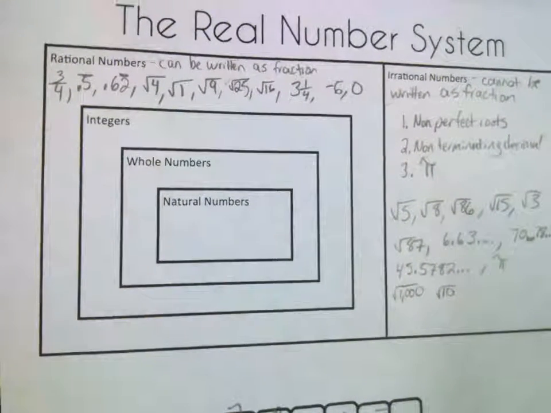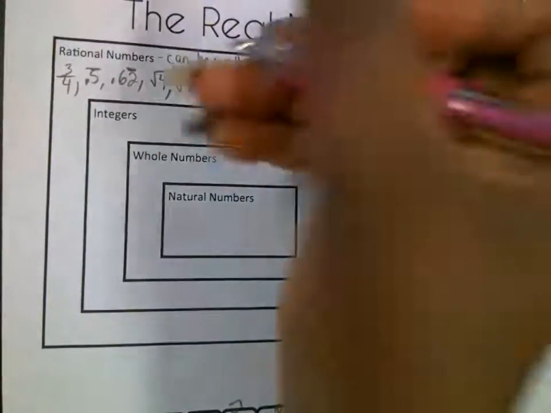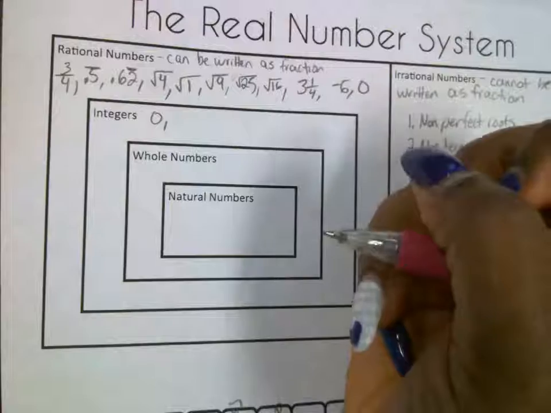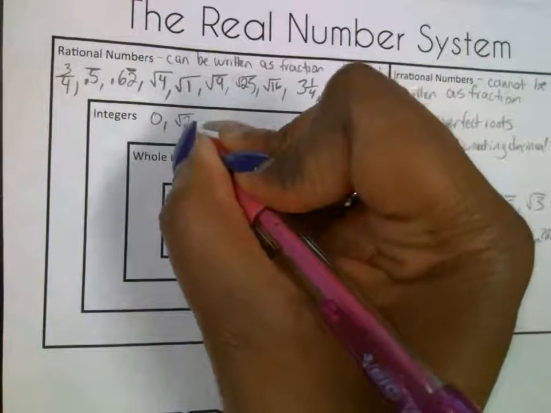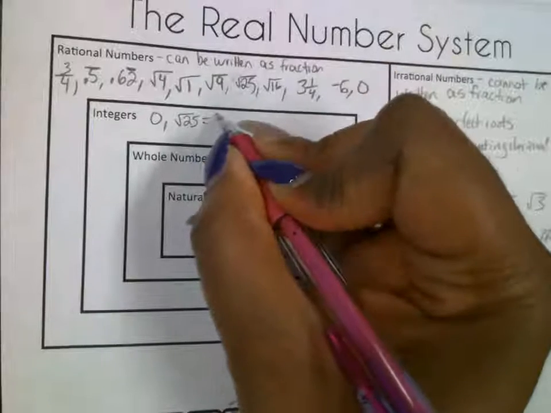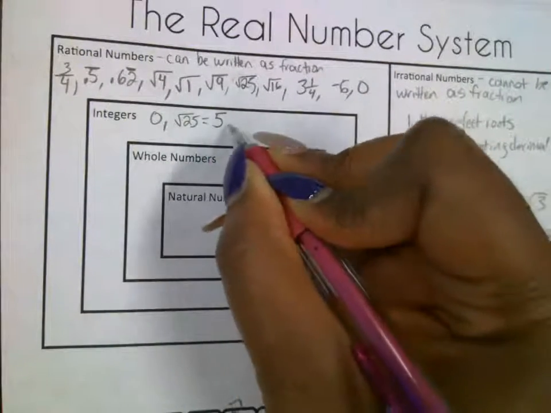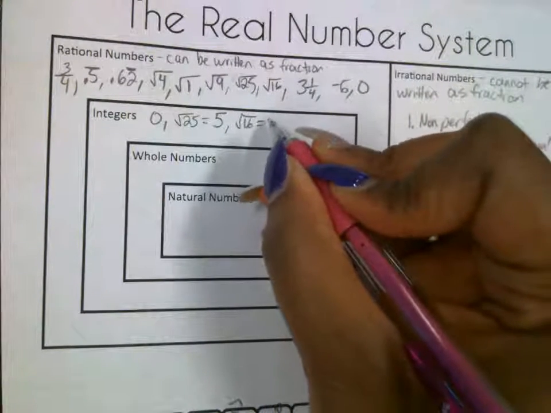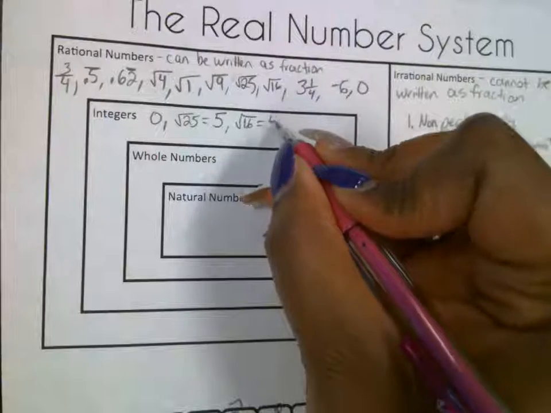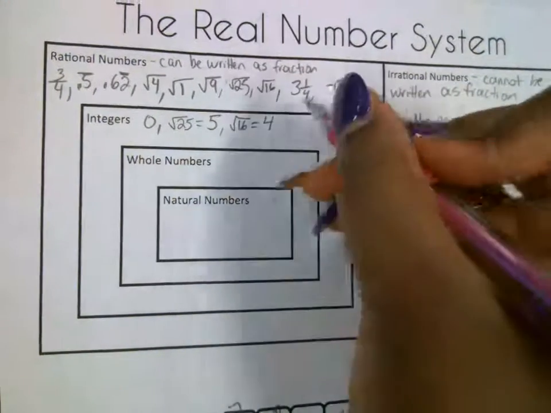Integers. Okay. So my integers are no fractions, no decimals. So we could have 0. We could have even the square root of 25 because what's the square root of 25 equal to? 5, which is an integer. The square root of 16 is an integer because what's the square root of 16? No, 4. 8 times 8 is 64. Okay. So you don't want to put that down.